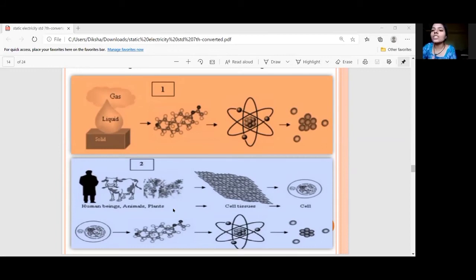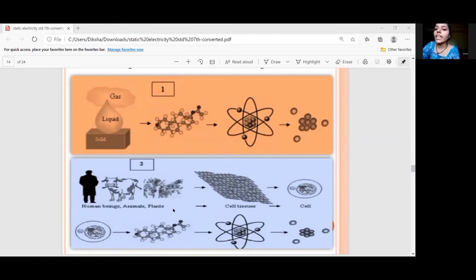These molecules are made up of atoms, and atoms are made up of charges. Now see the next one. Here there are living organisms. Living organisms are made up of tissues. Tissues are made up of cells, but these cells are also made up of molecules. And we know that molecules are made up of atoms and atoms are made up of charges.